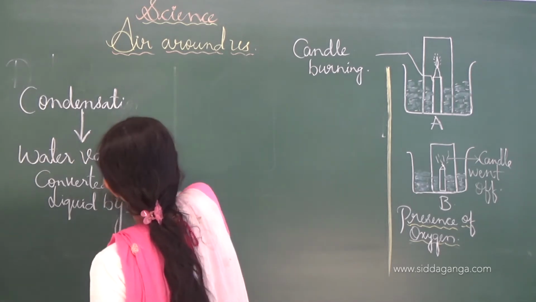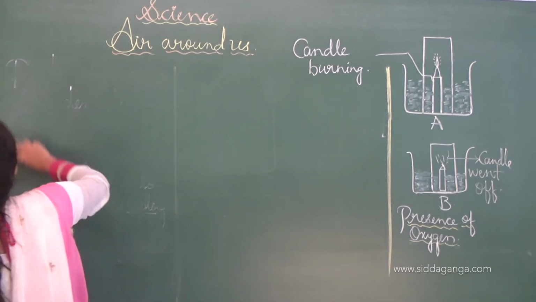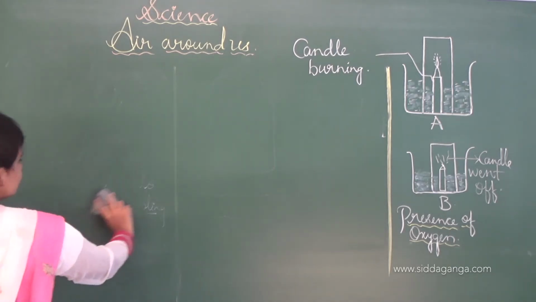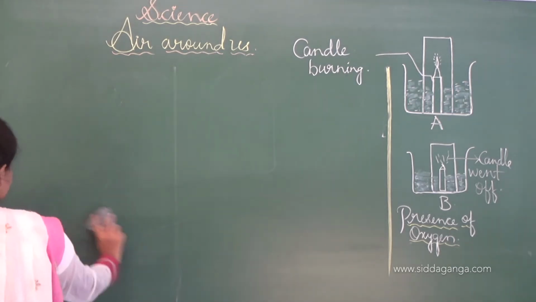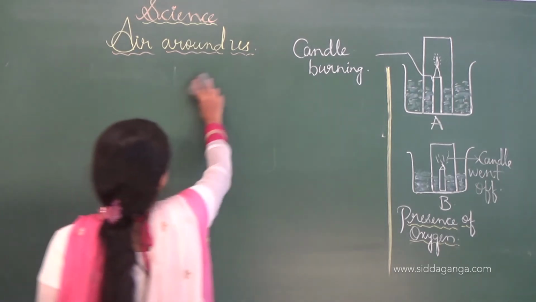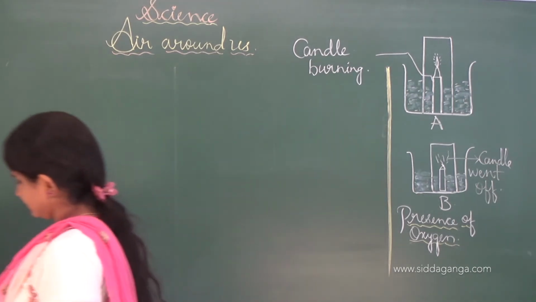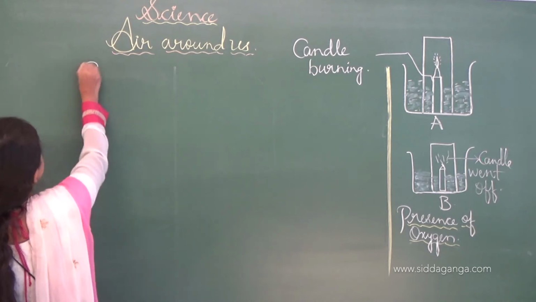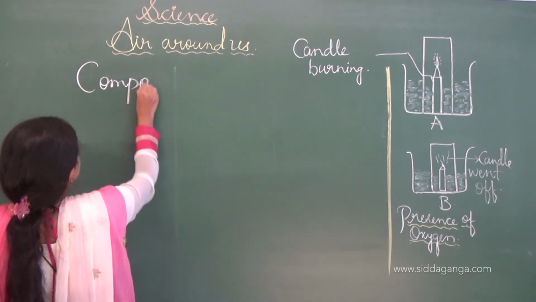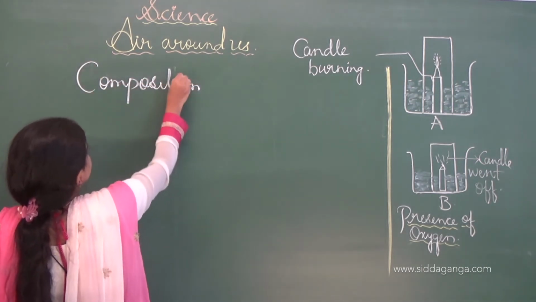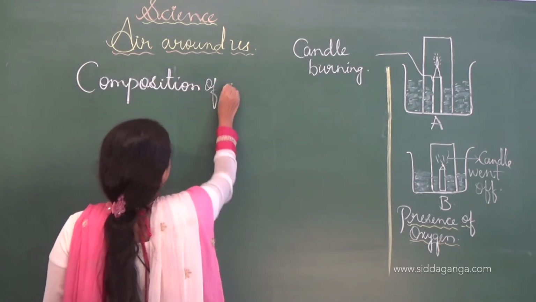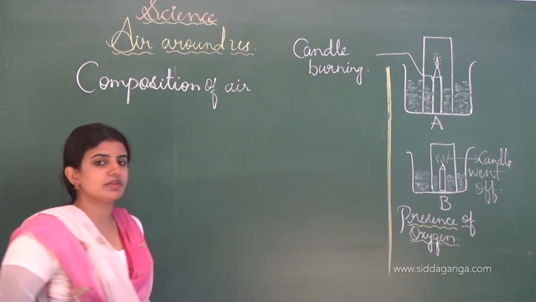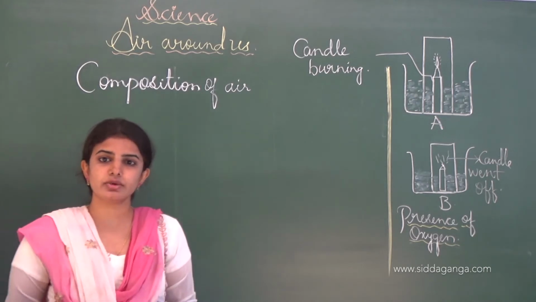Next we shall move on to the other components of air. Under the heading of composition of air, we learnt about water vapor, which is nothing but moisture that is also present in the air.